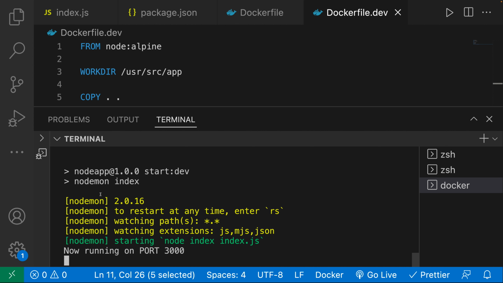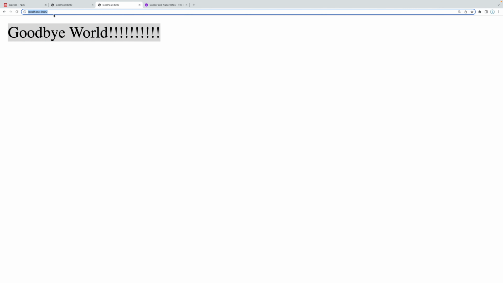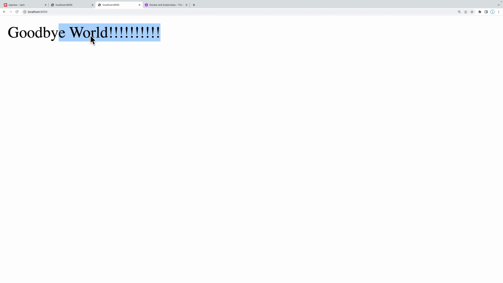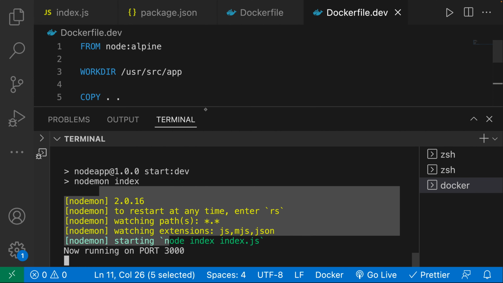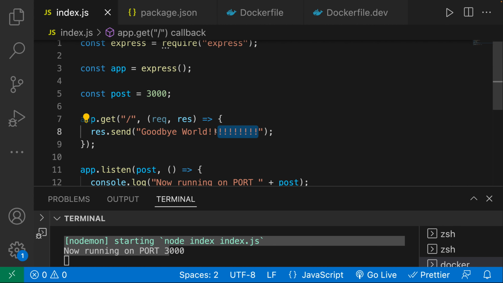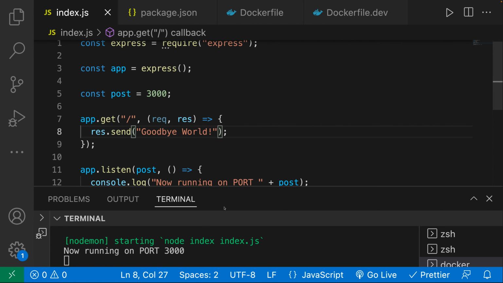You can see now it is actually running with nodemon. If I go to localhost 8000, you can see that this is what we get. Now let me go ahead and make a change. Get rid of this for now. If I do a refresh, there we go. This is inside of the container. We're able to sync it inside of the container. So, well, congrats. This was actually a relatively tough thing to understand.